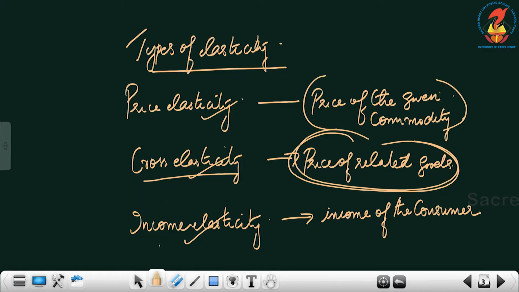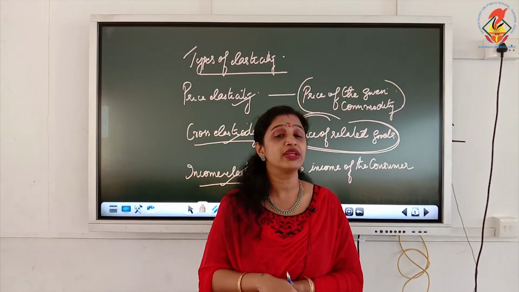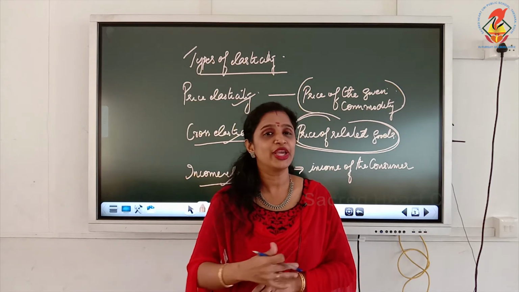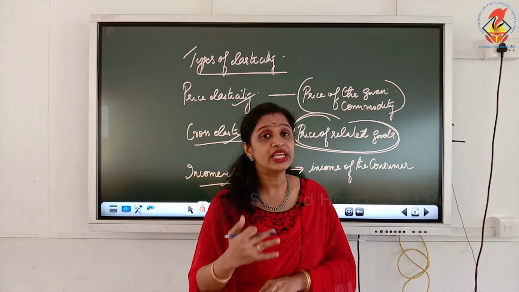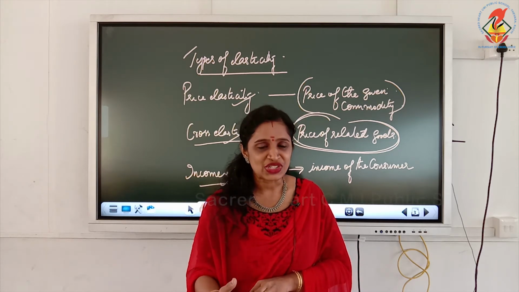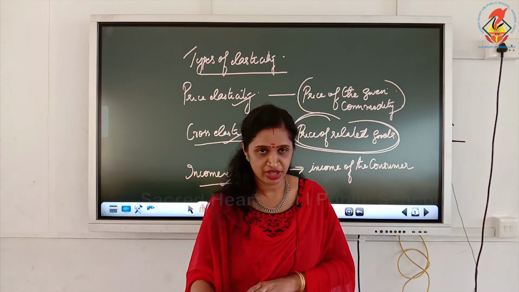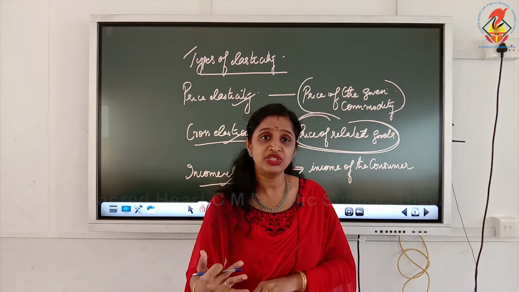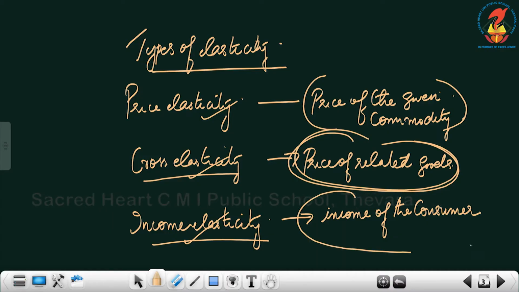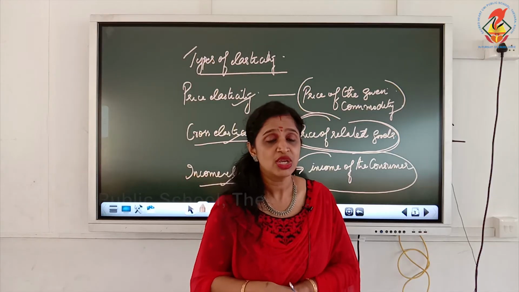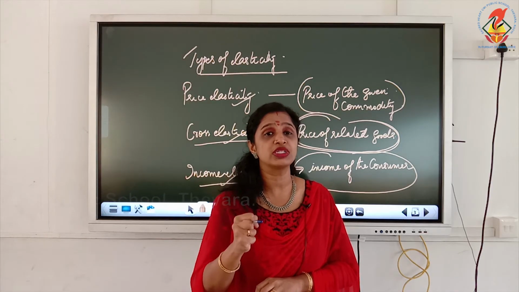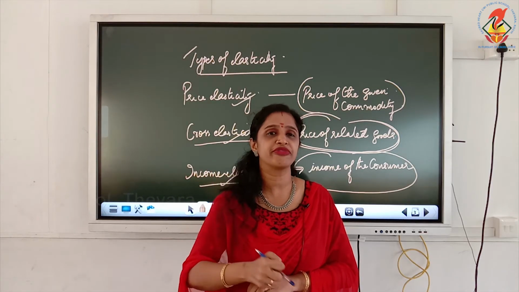The next one is income elasticity of demand. So, how will you write down income elasticity of demand? Again, go back to the definition: degree of responsiveness of quantity demanded of a commodity due to a change in the income of the consumer. So, when the income of the consumer changes, what is his degree of responsiveness to the quantity demanded of a commodity?